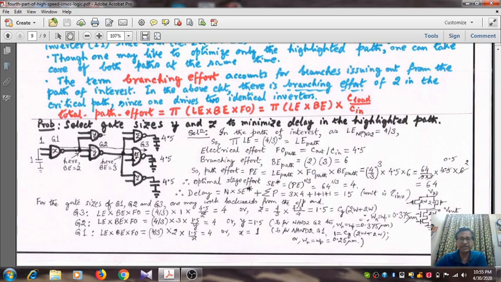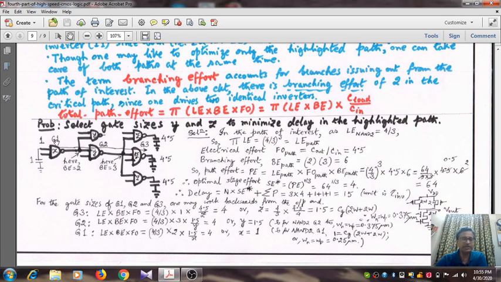In the path of interest, as LE of NAND equals 4 by 3, the continued product of logical effort is 4 by 3 times 4 by 3 to the power of 3, that is the logical effort of the path. Electrical effort is FO of path, that is C out by C in, that is 4.5 by this into this by this into this by 1, so it is ultimately 4.5 by 1.